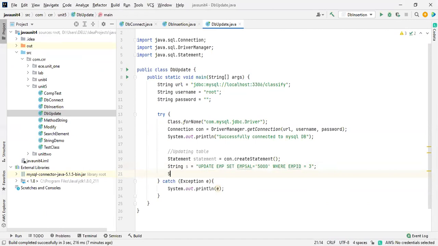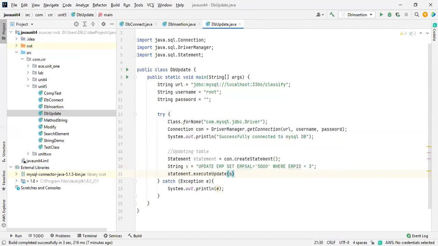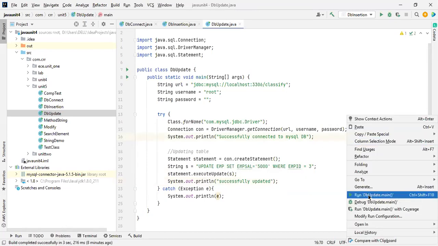And now I'm going to use this one. How am I going to use this? Statement dot execute update. I'm going to pass this. Finally, System dot out dot println, success. Yes, updated. Okay, so it looks good. This is for updating a table, and we'll check the database after running this program.